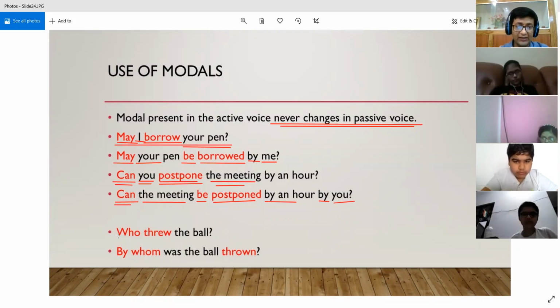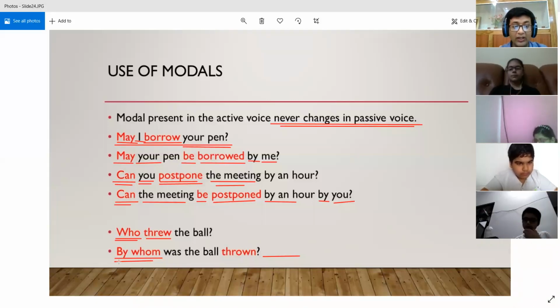Now, if you find a sentence starting with who, these sentences are also very common. Who threw the ball? Over here, we are basically talking about a tense that is simple past. Here, immediately we are going to use by whom. Since we are talking about passive voice, naturally, who was the subject over here, so it should have become the object in the passive voice, right?